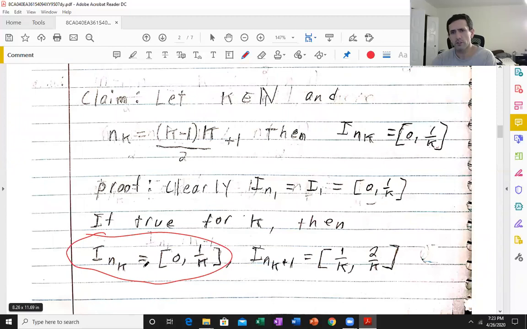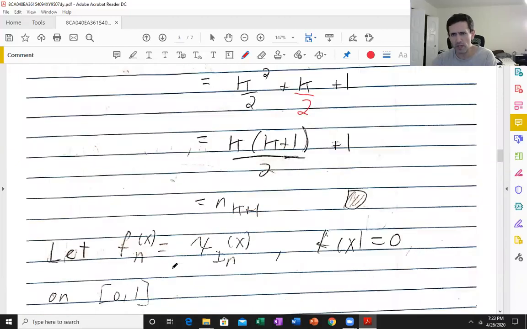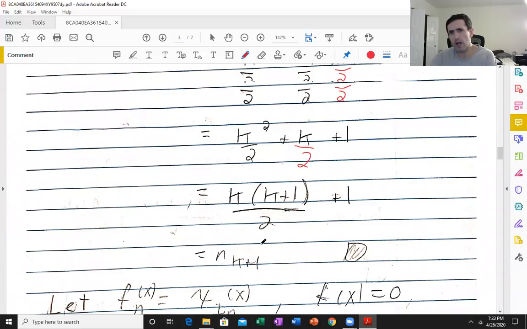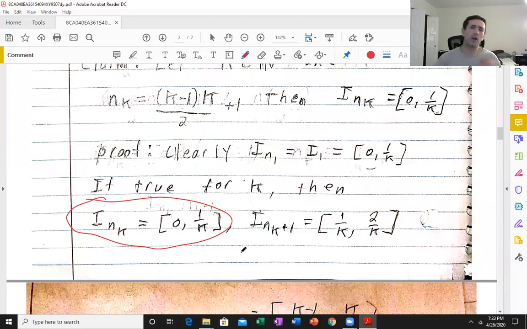Just pick f_{n_k} to be the characteristic function of I_{n_k}, which is 0 to 1 over k. For every x strictly positive, pick k strictly bigger than 1 over x.